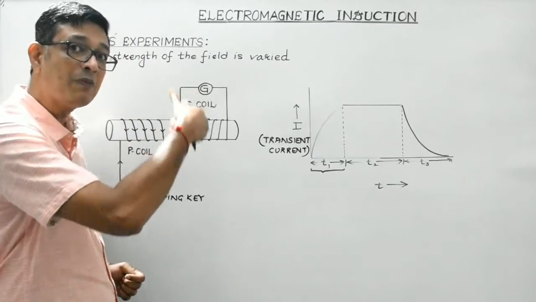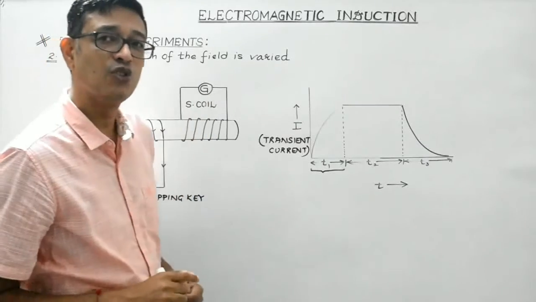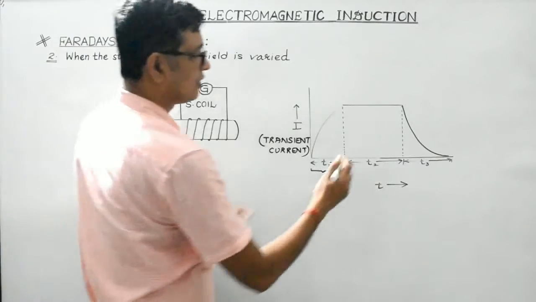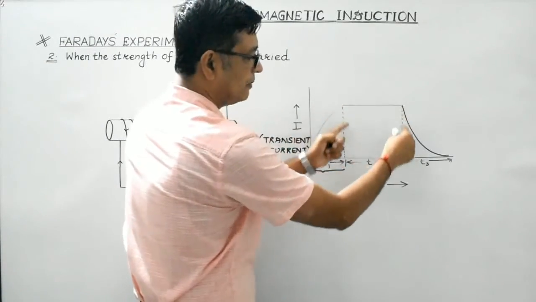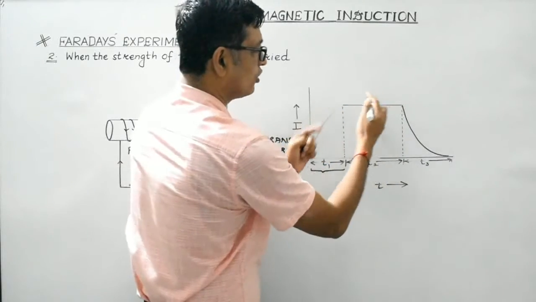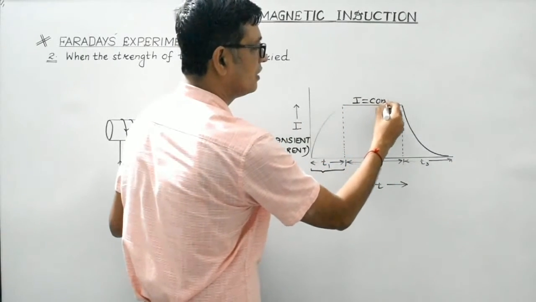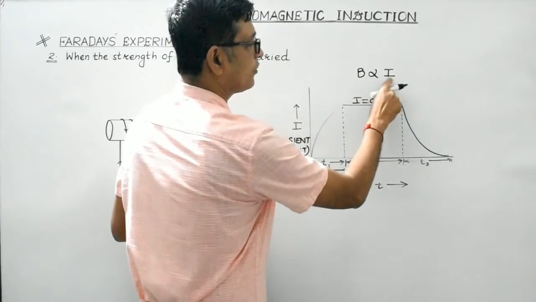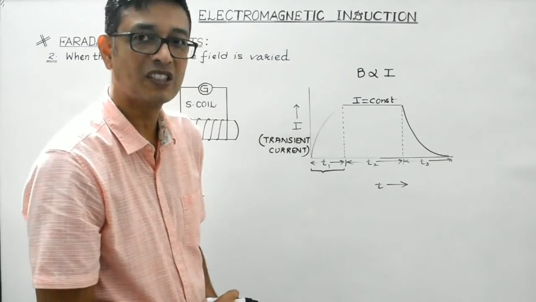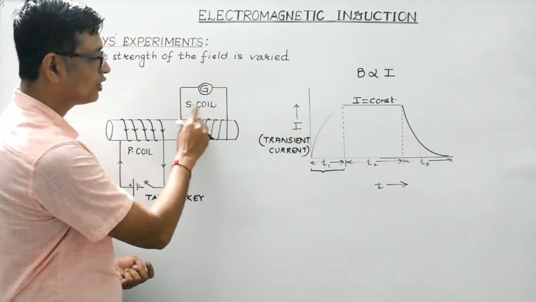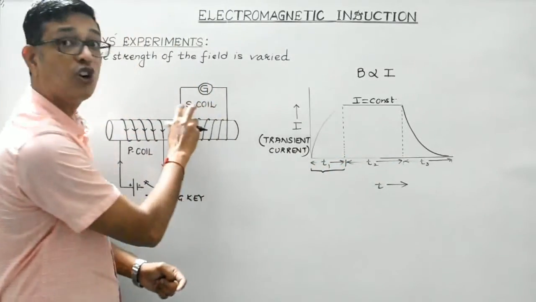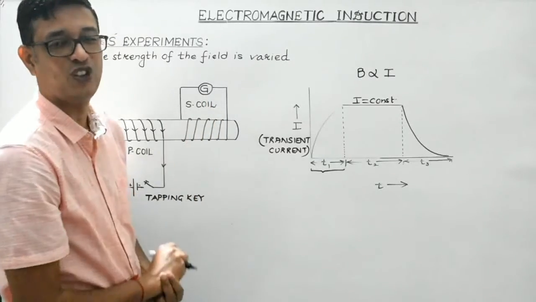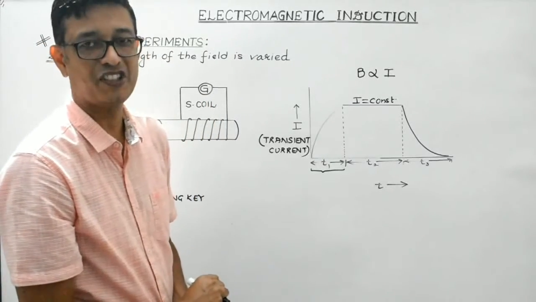Second observation was, when the tapping key is kept pressed, then the galvanometer shows zero deflection. What it suggests is, as the tapping key is kept pressed, we will enter this time period, that is T2, during which the current is constant. Here, current is steady or constant. If current is constant, you are aware magnetic field is directly proportional to current. So if current becomes constant, the magnetic field will also become constant. So the magnetic field linked with S coil during this time T2 will not change. So therefore, no current is induced in the S coil. So the galvanometer shows zero deflection.